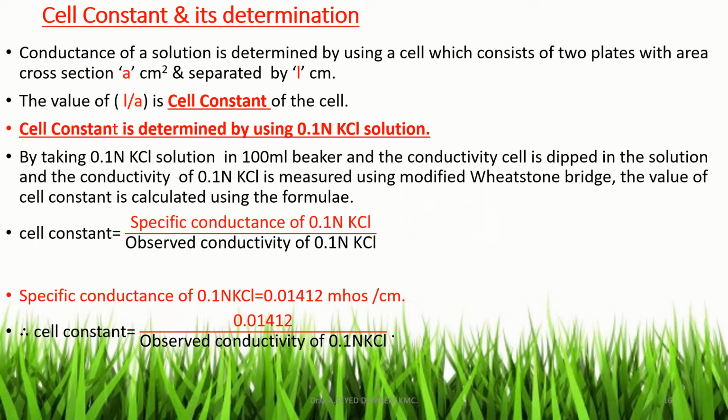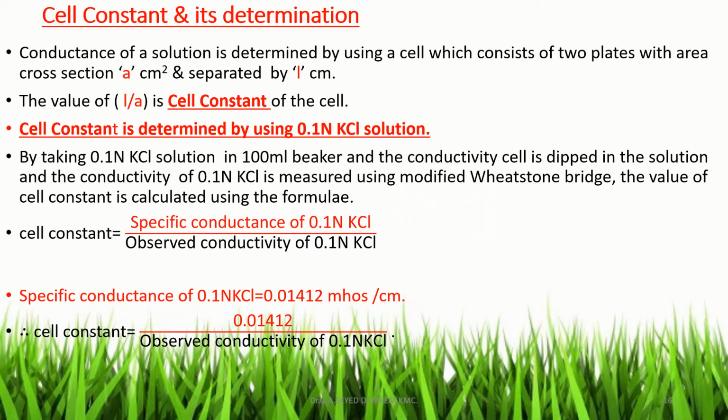So by taking 0.1 normality KCl solution in a 100 ml beaker, the conductivity cell is dipped in the solution, and the conductance of 0.1 KCl is measured using the modified Wheatstone bridge. From the conductance, the cell constant is calculated using the formula: cell constant is equal to specific conductance divided by observed conductance. Here the solution taken is 0.1 KCl, therefore cell constant is equal to the specific conductance of 0.1 KCl divided by the observed conductance of 0.1 KCl.